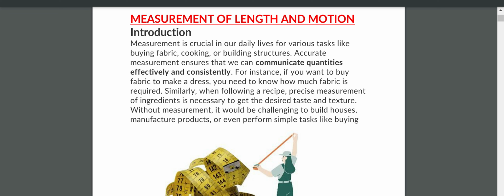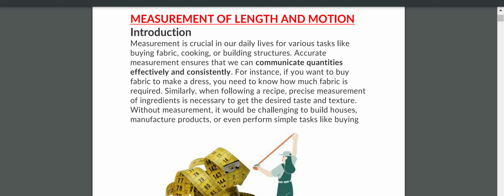Now, how do you make curry? For making curry, you need some ingredients. And how do you take the ingredients? Where do we use the measurements? For making curry, we need ingredients, right?